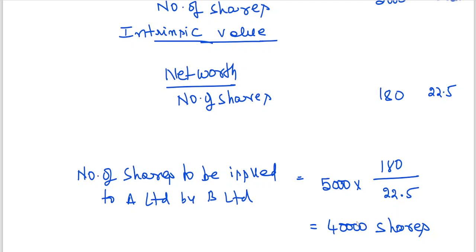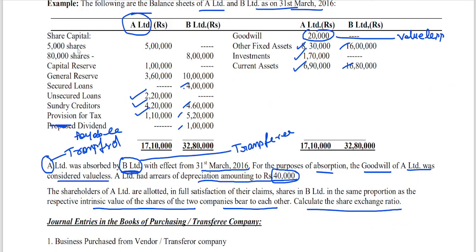Now what is exchange ratio? In simple words, you can see here how many shares A Limited was having, my dear friends. 5,000 shares A Limited was having. Now how many shares is A getting? 40,000, no? That means for every one share, 5 eights are 40, no? For every one share of A Limited, they are getting 8 shares in B Limited. This is the share exchange ratio.